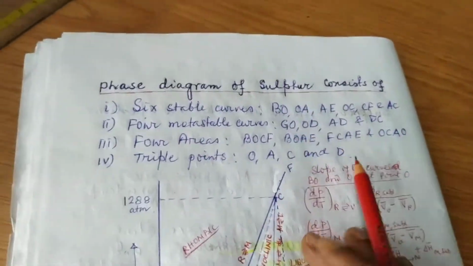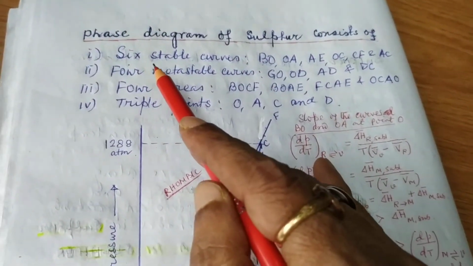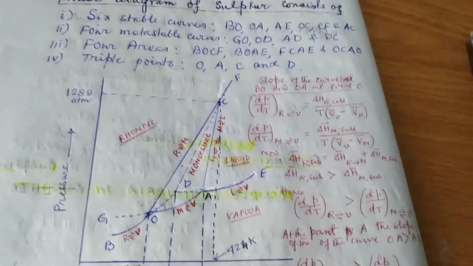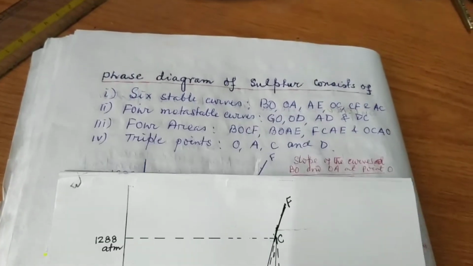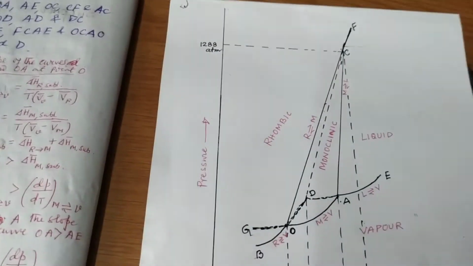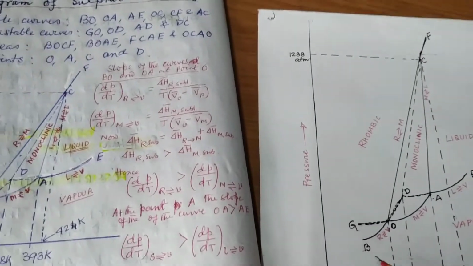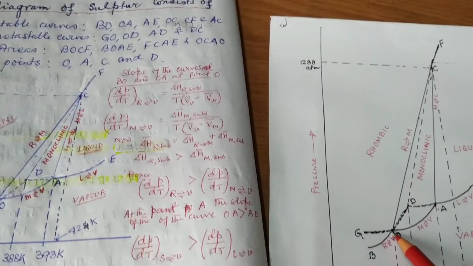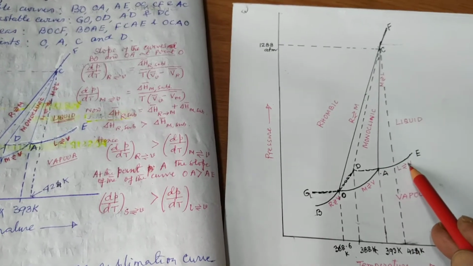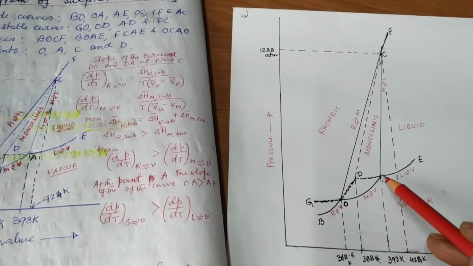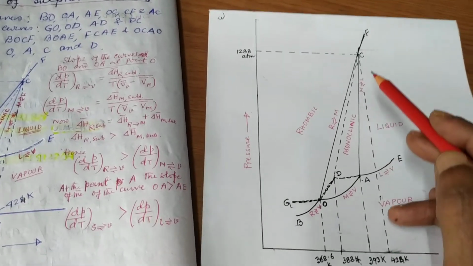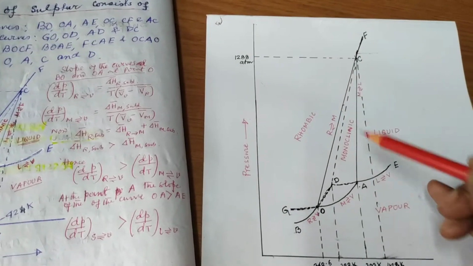Now, the phase diagram of sulfur consists of 6 stable curves. What are these stable curves? This is BO, OA, AE, CE, CF, and AC.